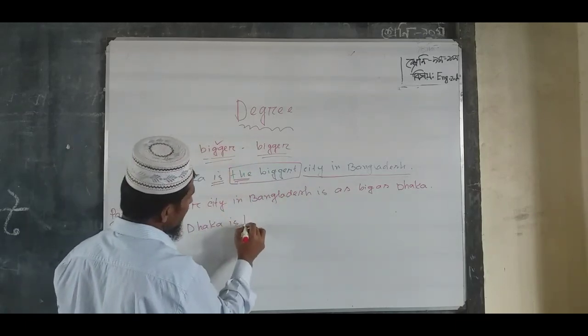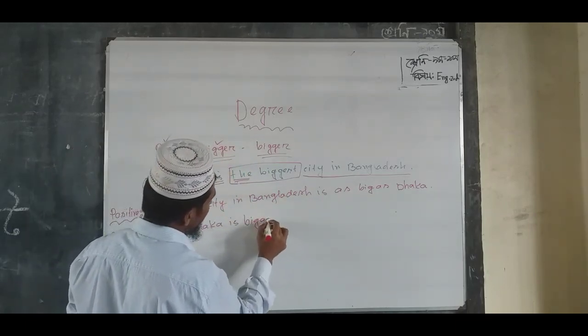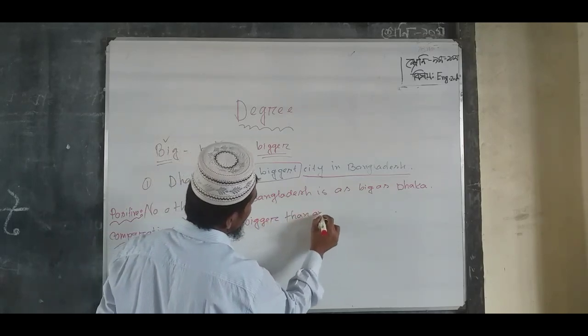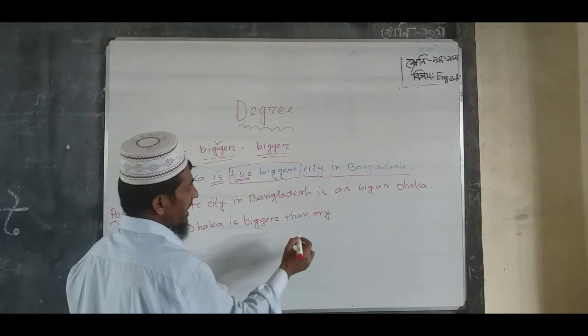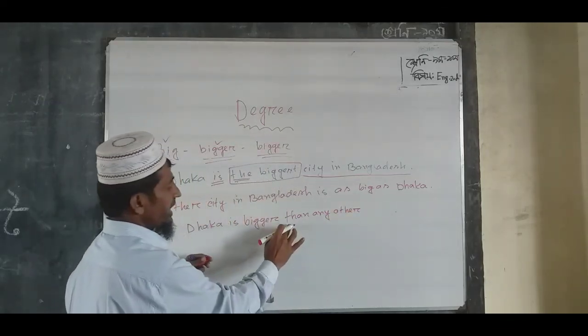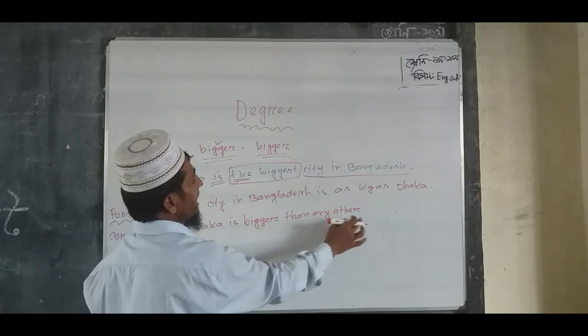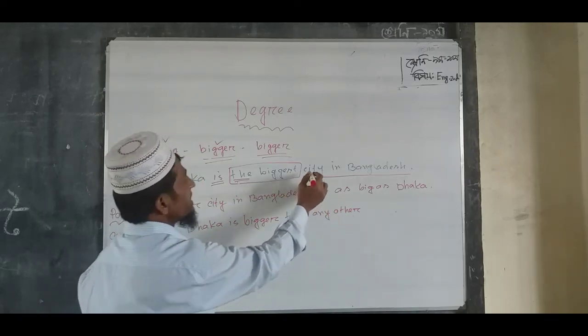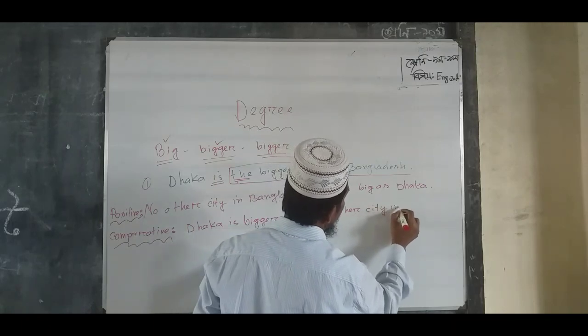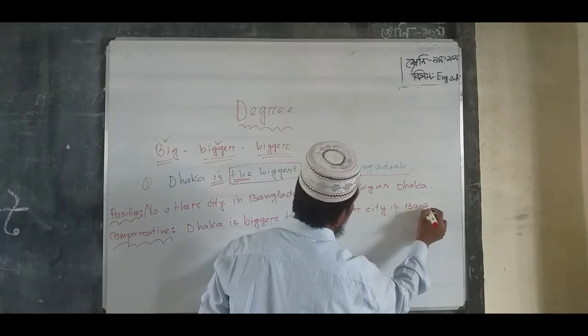So I can write bigger, as auxiliary than any other. So here I have written than any other, city in Bangladesh.